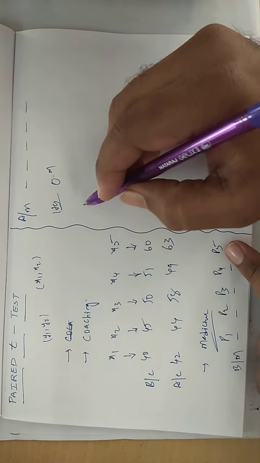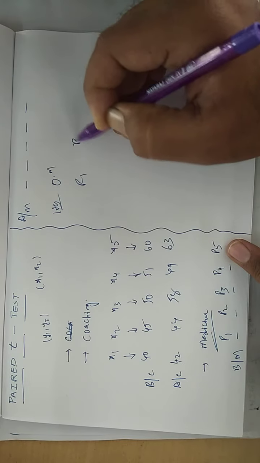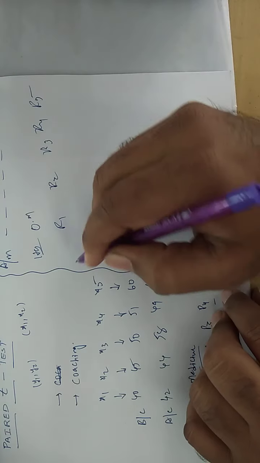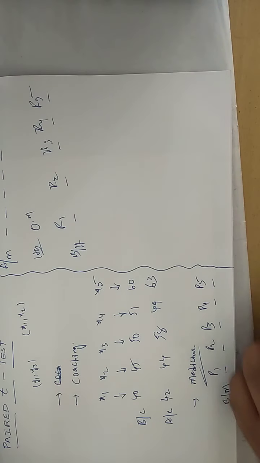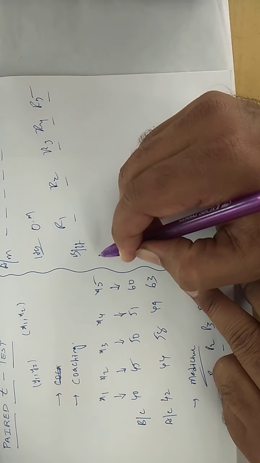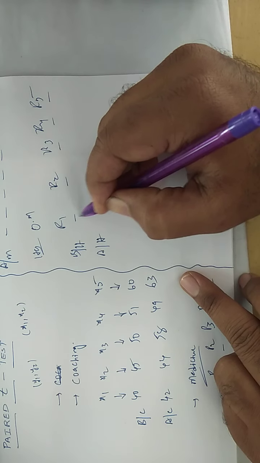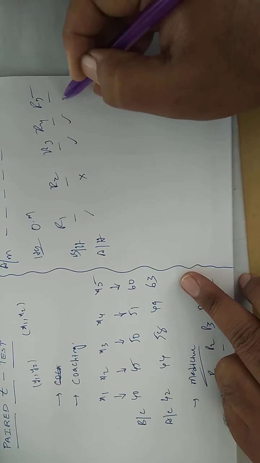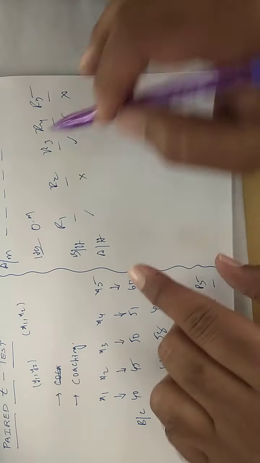So let us suppose that a few iron rods are there: R1, R2, R3, R4, R5. Before heating treatment, let us suppose the lengths are like this: 1 meter, 1.5 meter, 1.75 meter, like that. But after the heating treatment, the lengths of a few iron rods may increase, while other iron rods may not increase. Overall, whether this heat treatment is effective,